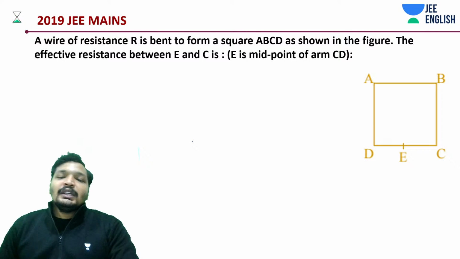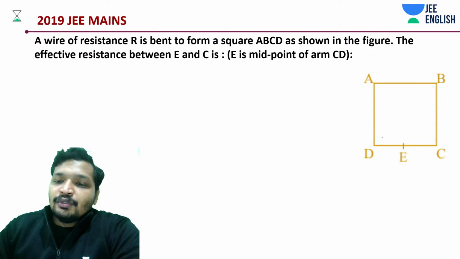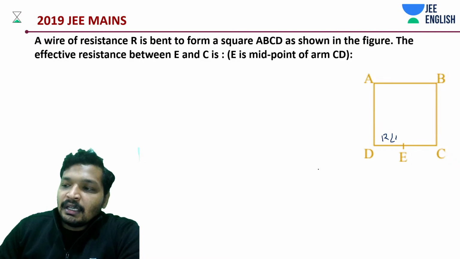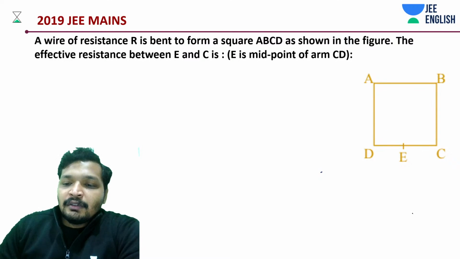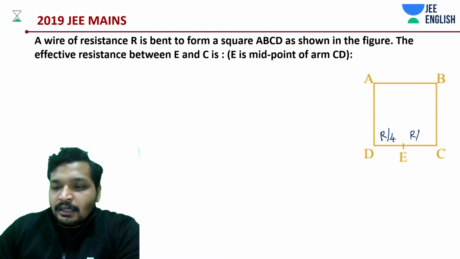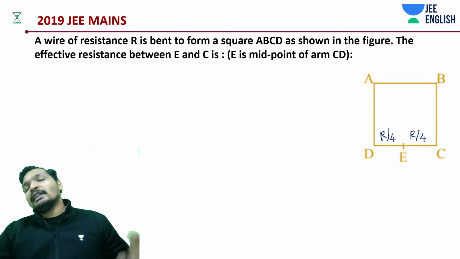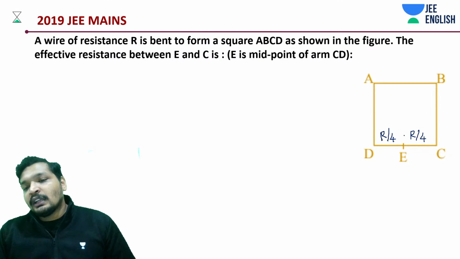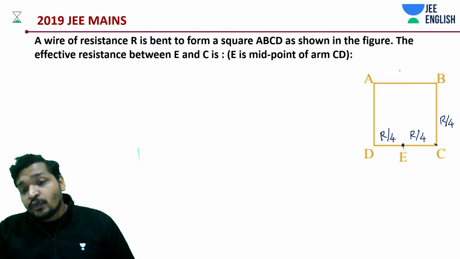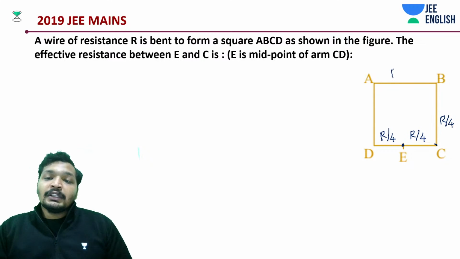Let's do this. It's not at all a big deal. It's a very simple question. As such, you do the same thing. It's a simple question, even if you solve it, but this is a popular question. Popular means popular. In the 2019 paper, you got anywhere around 3 or 4 questions around this concept.